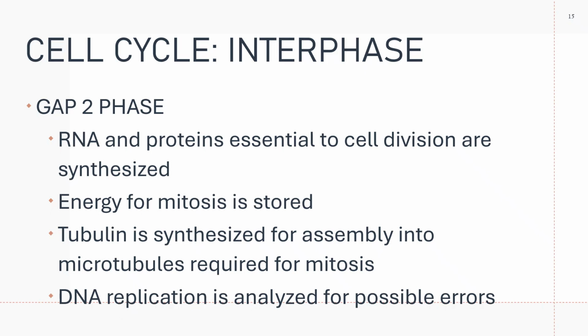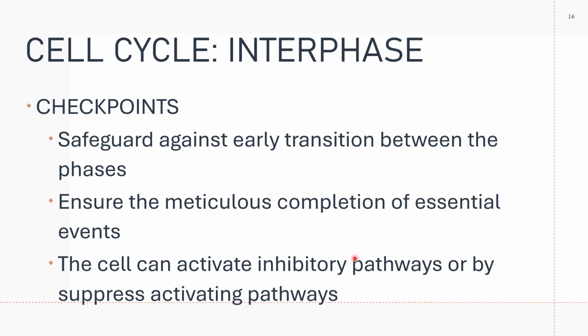And you have checkpoints here. These checkpoints are present to safeguard against early transition between phases, and ensure meticulous completion of essential events. The things that need to be done in this phase should be done before you can move to the next phase.